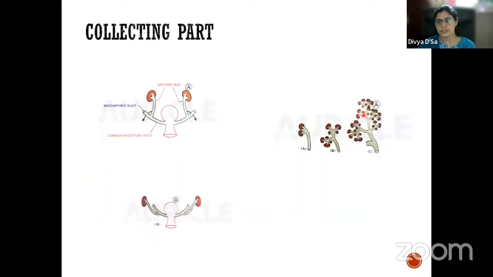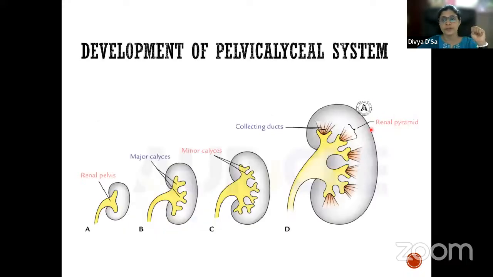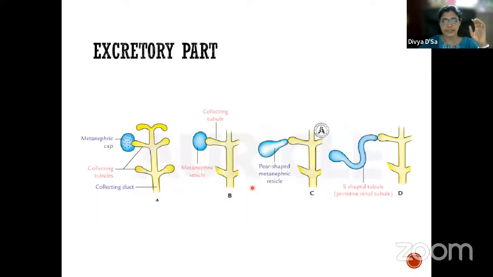Because of this, the development of the kidney is mainly in the form of lobules, and all of these will join to form a single kidney. So initially the development is in the form of lobules. This is the development of the pelvicalyceal system, basically the collecting part of the kidney. Coming to the excretory part.